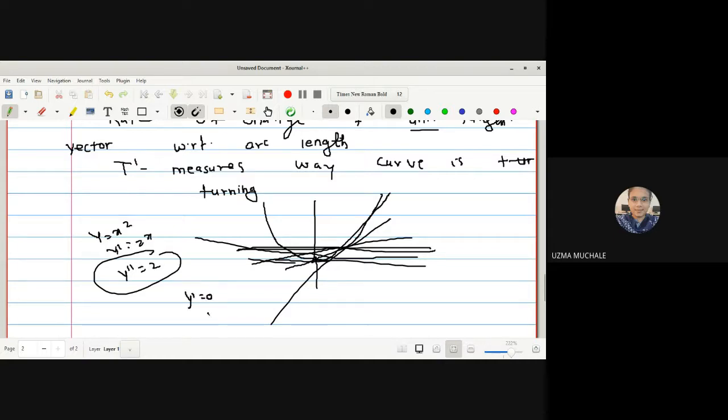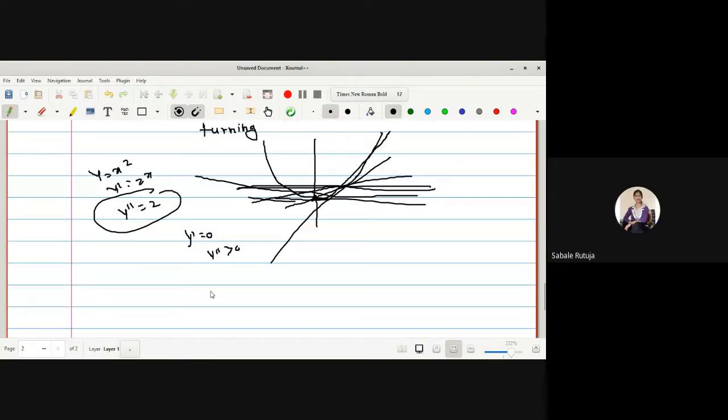We equate the first derivative to 0, and we say that if y double dash is greater than 0, we have a minimum. If y double dash is less than 0, we say that it is a maximum, right? At that time, while teaching classical mechanics, I gave you homework to go through the maxima and minima, right? So what do you mean by your second derivative?